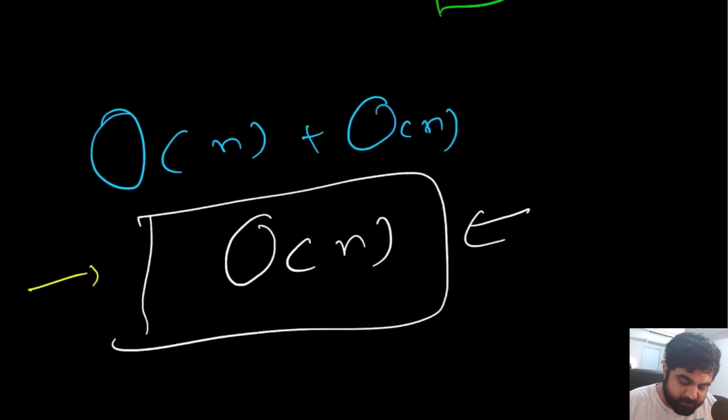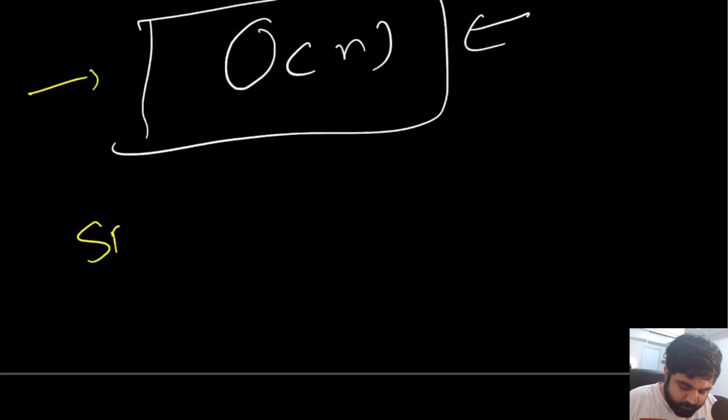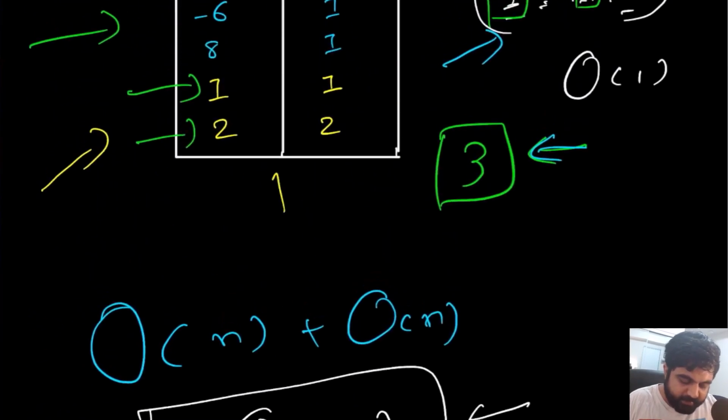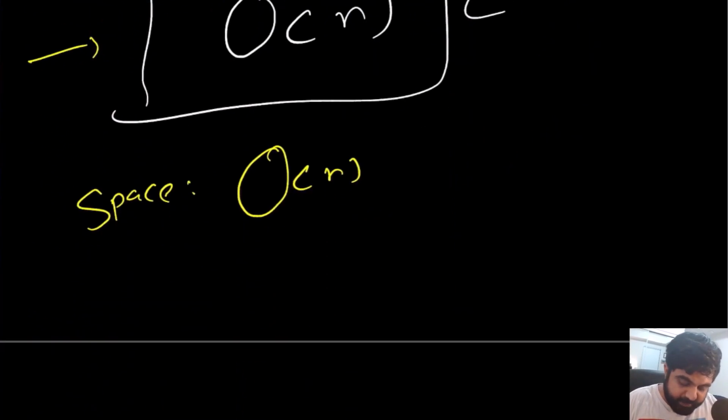But in this problem, if we see space complexity, this is where the problem lies for this approach, because space complexity in this case is also going to be big O of n. Why? Because we are creating an additional hash map. Meanwhile, we are explicitly told that we need to complete this in big O of 1. So can we do that? And the answer is yes.